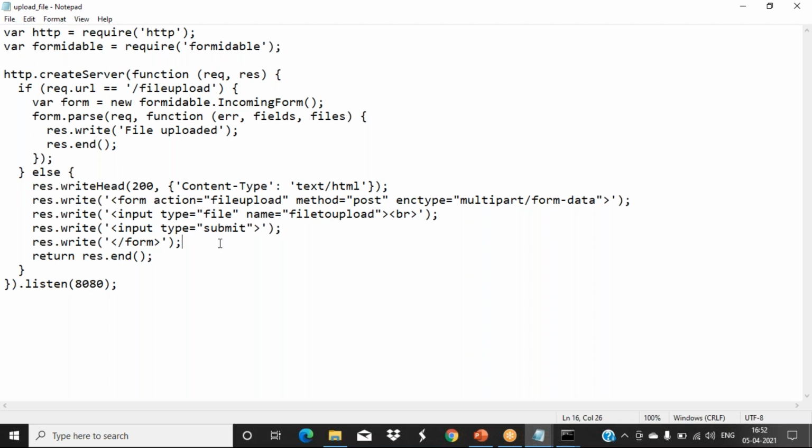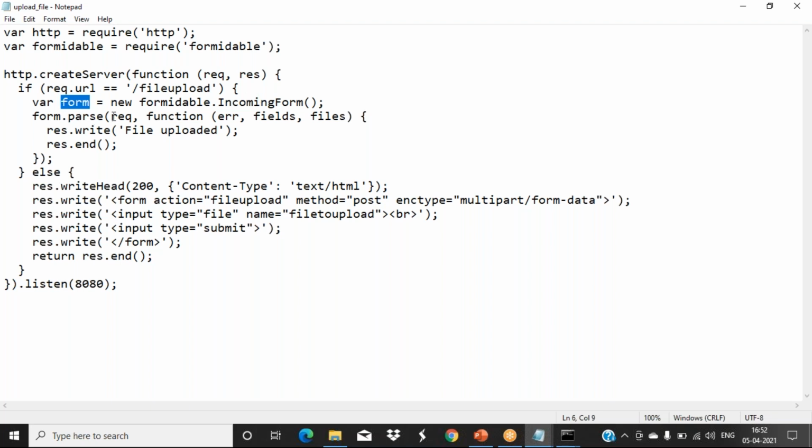That means when I select the file which we want to upload, if you click on submit, the action should perform there. So this URL is accessing this name only. If the condition is true, we are creating that, and whatever form values we are getting are stored in this form variable.